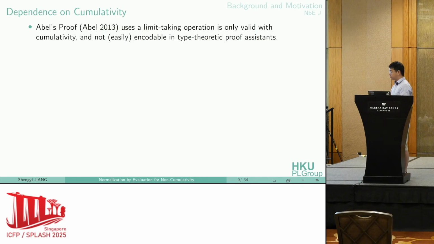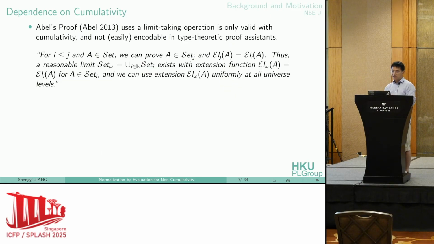However, in previous works, their correctness proof heavily relies on the cumulativity structure. Because in Abel's original proof, they use this limit-taking operation on natural numbers so that their further proof is fully oblivious to the concrete universe levels. Here, we can see it takes a limit on this natural number indexed universe to omega, so that they lift all types to this high enough universe, which is the ordinal of natural numbers, so that every type can be interpreted on this highest universe level. This is only valid for cumulative universe hierarchy.